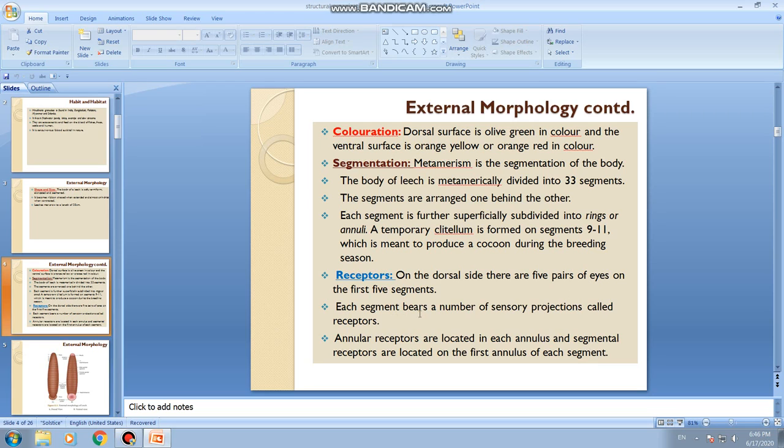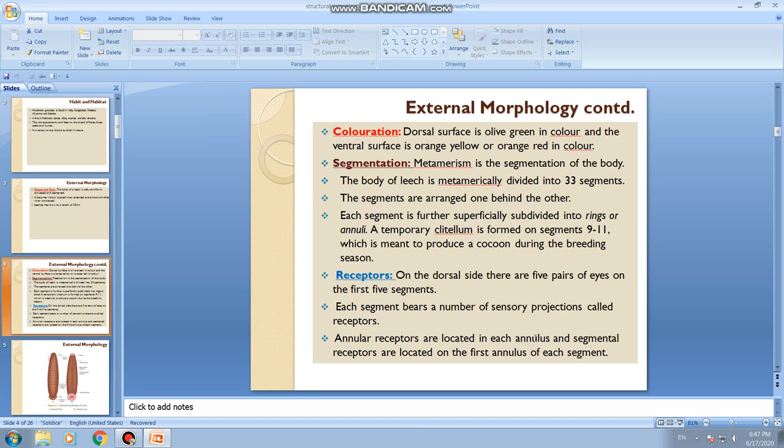Apart from it, each segment bears a number of sensory projections which are called receptors. And this kind of receptors are divided into 2, annular receptors and segmental receptors. Annular receptors refers to the receptors which are present on each annulus of the segment. So already I told each segment is superficially divided into a number of annuli. So on each annulus, these annular receptors are present. So you can easily remember annular receptors: it refers to receptors present on each annulus.